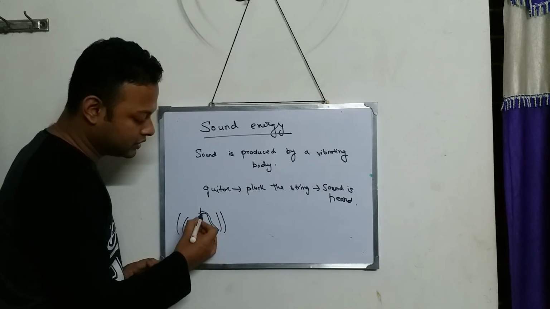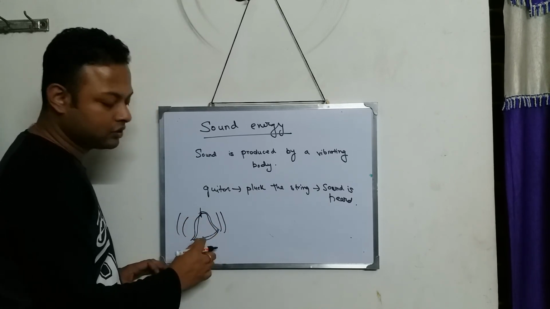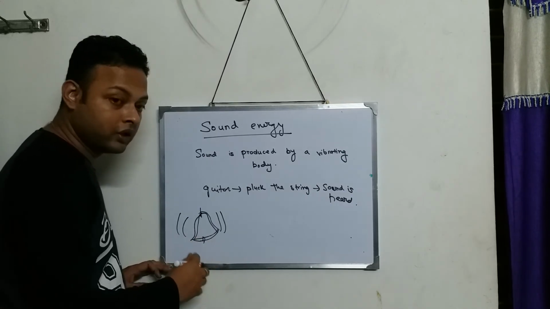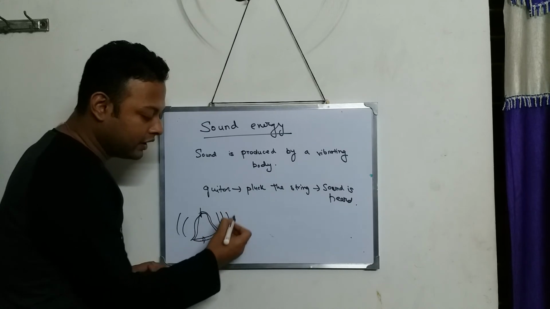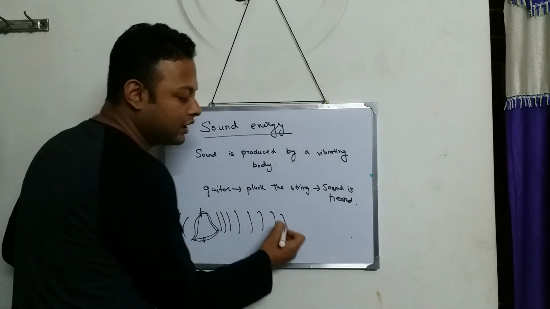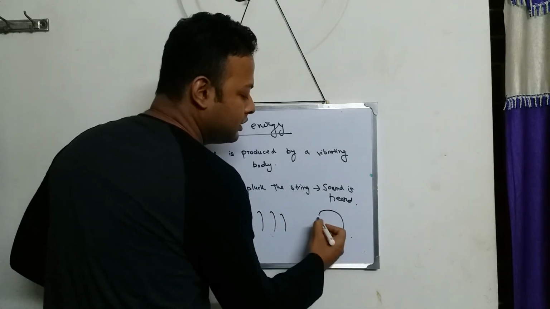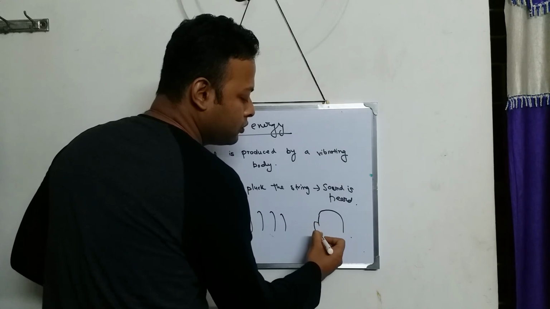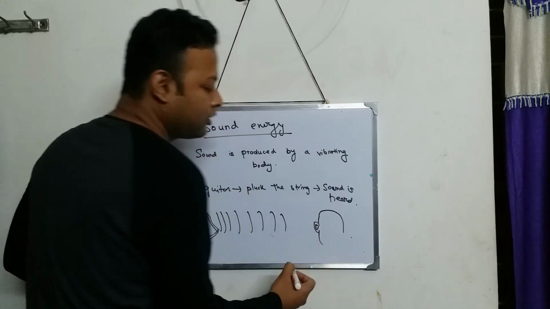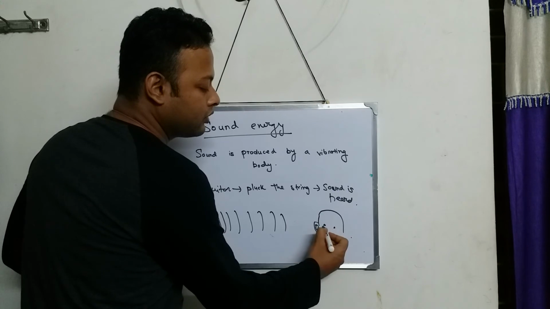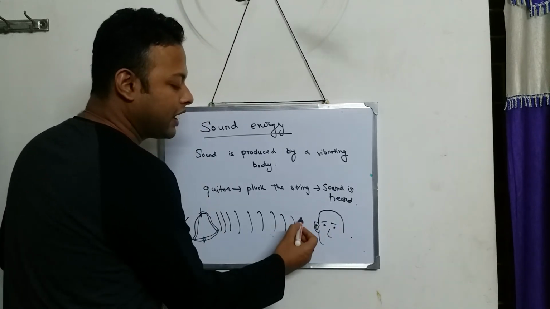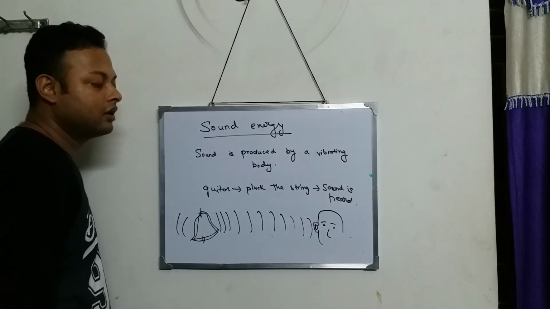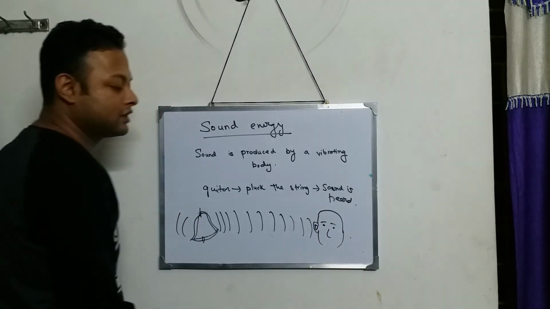The vibration of the bell will be transferred across the air. And suppose there is a person here. So this vibration happens to enter the ear of that person.